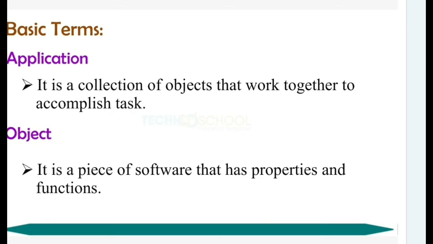So next we are going to discuss the object. It is a piece of software that has properties and functions. Object here means, in Visual Basic, the controls we place in the form: text box, labels, timer control, and image box. We can say these are objects. It is a piece of software, a component of software that has properties and functions.